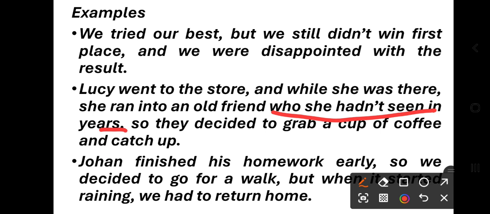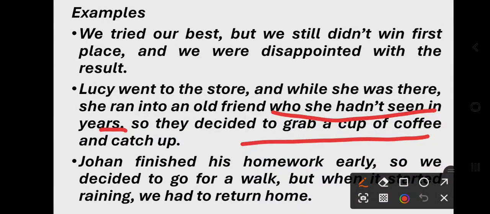"So they decided to grab a cup of tea and catch up," right? That is also an independent clause, right?